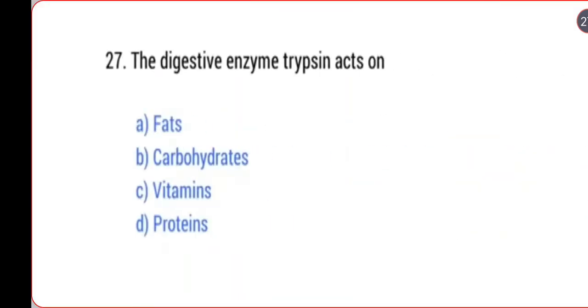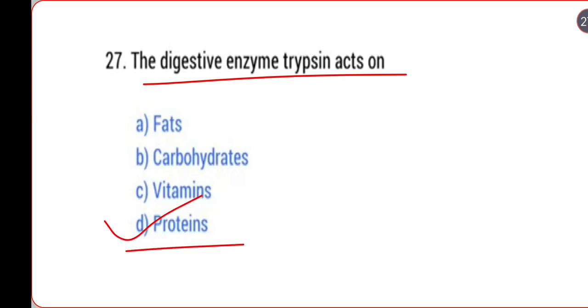Next, the digestive enzyme trypsin acts on proteins. The trypsin enzyme is released by the pancreas and it acts on proteins. Okay.